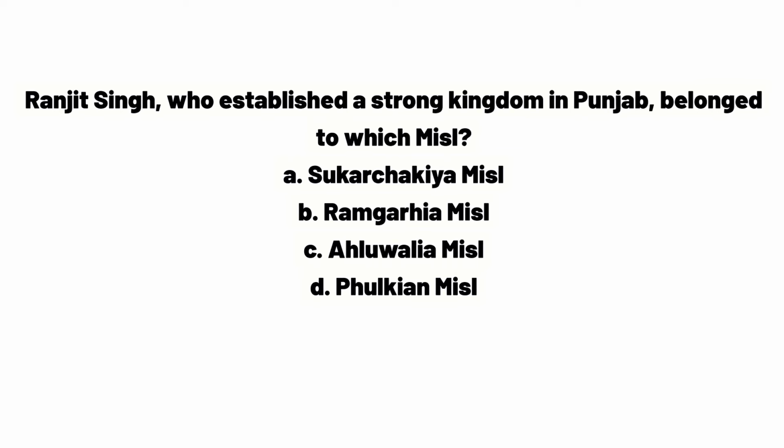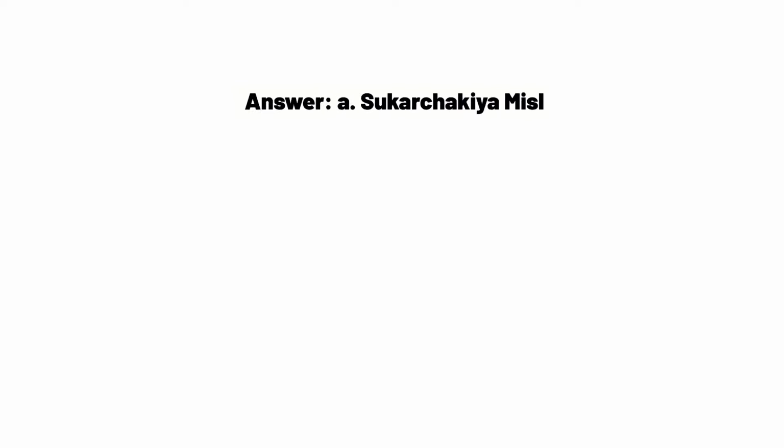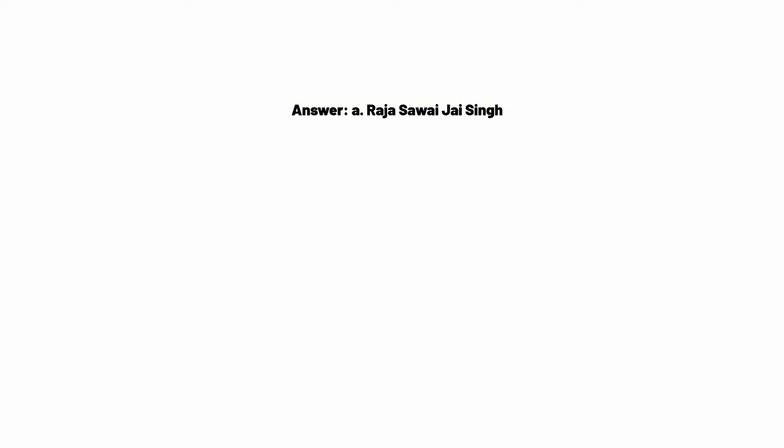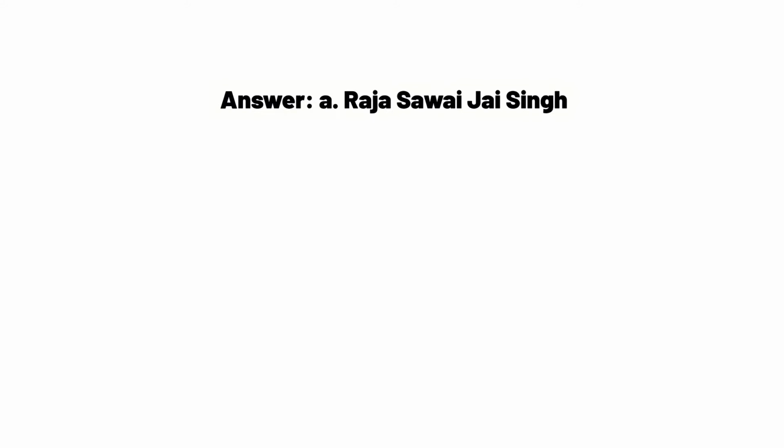Ranjit Singh, who established a strong kingdom in Punjab, belonged to which misal? A. Sukarchakiya Misal, B. Ramgarhia Misal, C. Ahluwalia Misal, D. Phulkian Misal. Answer. A. Sukarchakiya Misal. Which Rajput ruler tried to promote widow remarriage but failed? A. Raja Sawai Jai Singh, B. Parashuram Bhau, C. Maharana Pratap, D. Rana Sanga. Answer. A. Raja Sawai Jai Singh.